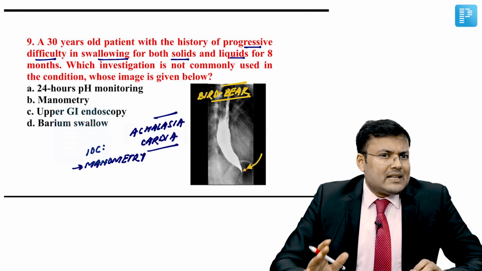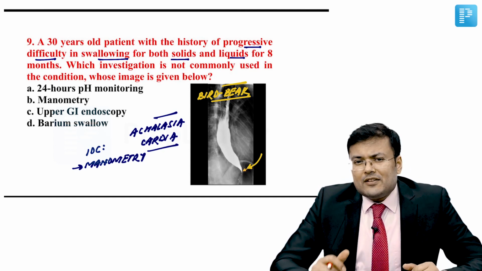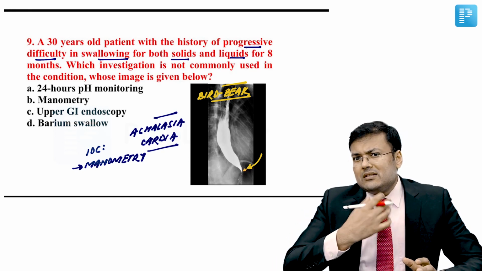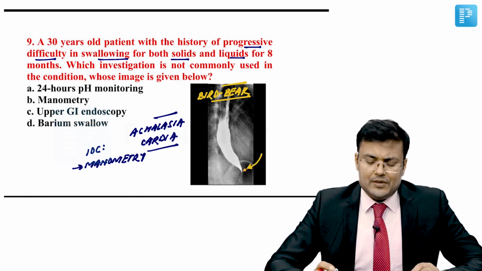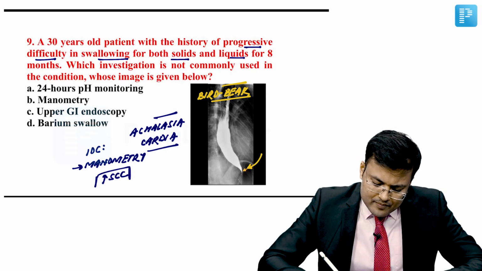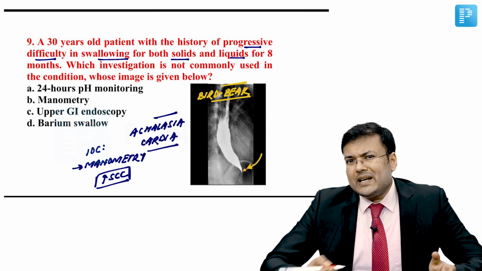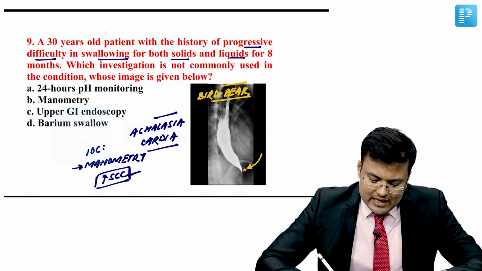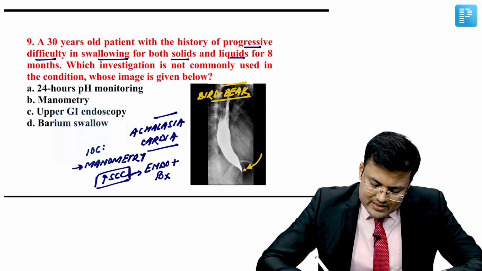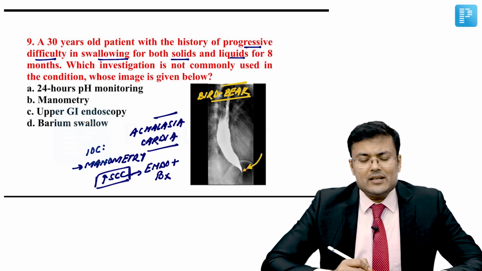You know that achalasia cardia is a risk factor for carcinoma esophagus. Why? Because there is continuous and chronic inflammation. So because of this, there is increased risk of squamous cell carcinoma. If we suspect malignancy in achalasia cardia, obviously we go for endoscopy, and if malignancy is there, we go for biopsy. Right?